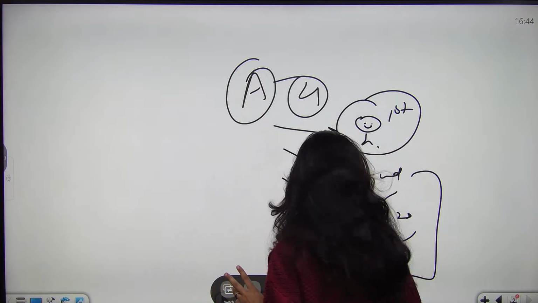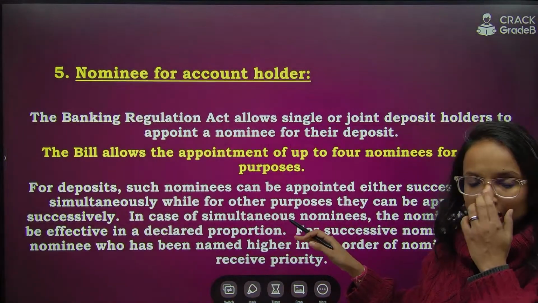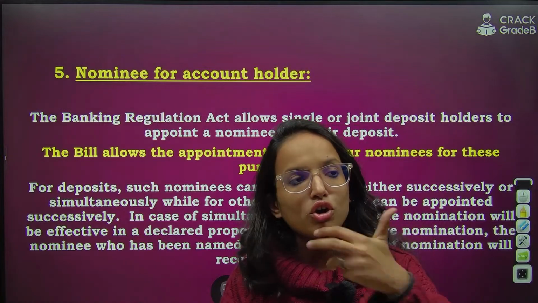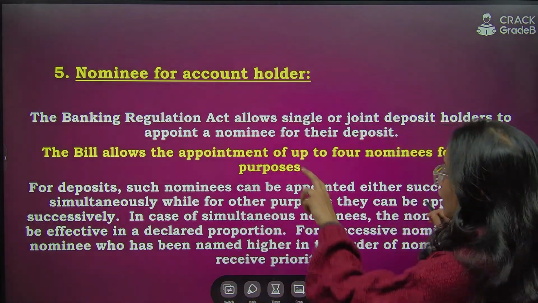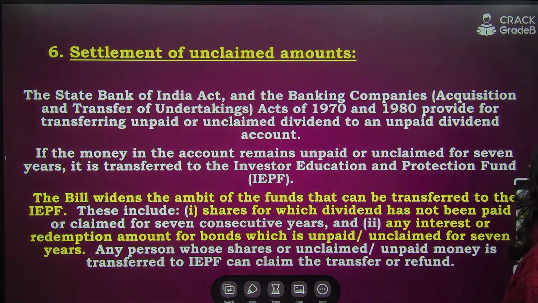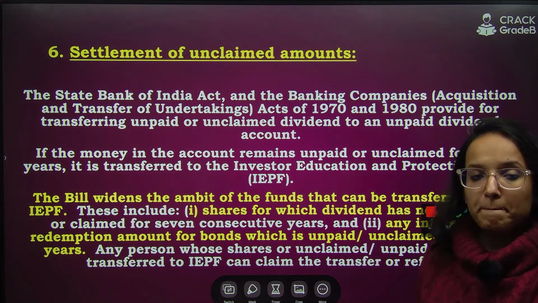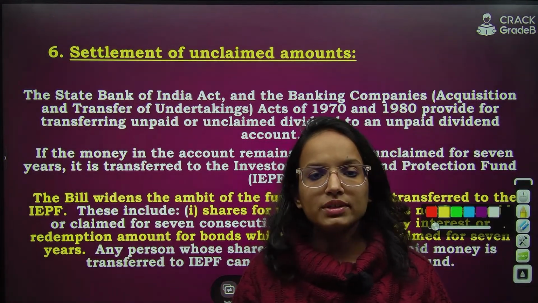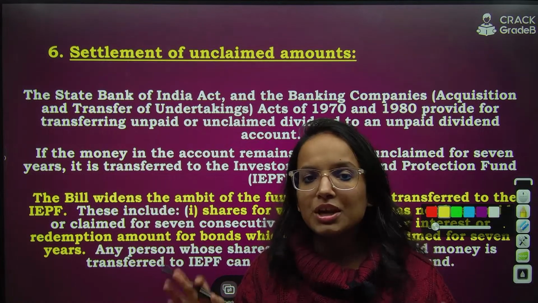So coming back to the discussion which we were having, that you can appoint such nominees. For deposits, generally you can appoint in any manner, but then for locker, you only appoint successive nominees. So now you can appoint up to 4 nominees. Then next, settlement of unclaimed deposits. So you see, lot of unclaimed deposits have been there. Unclaimed deposits, no one has claimed the amount so far.